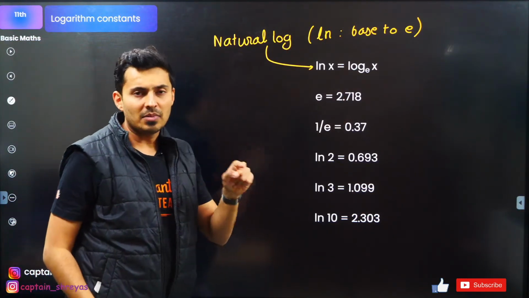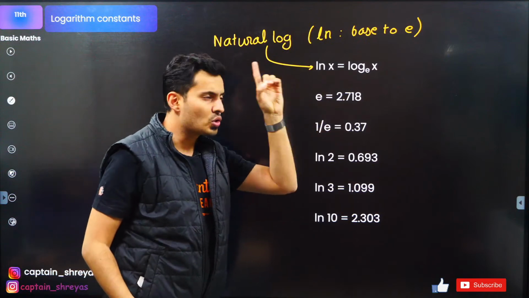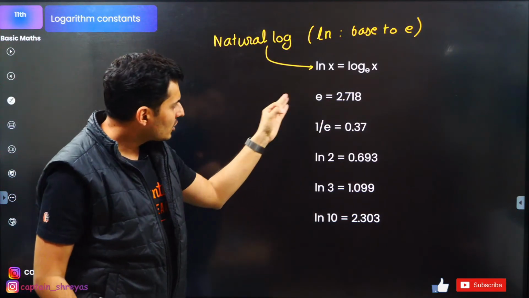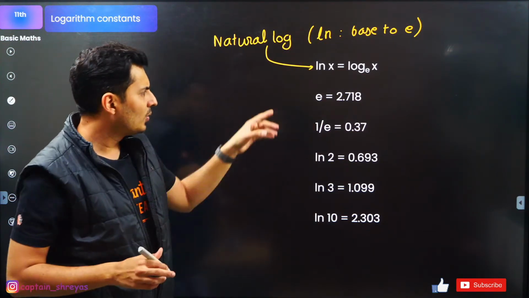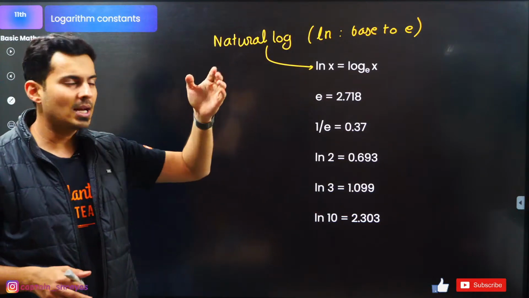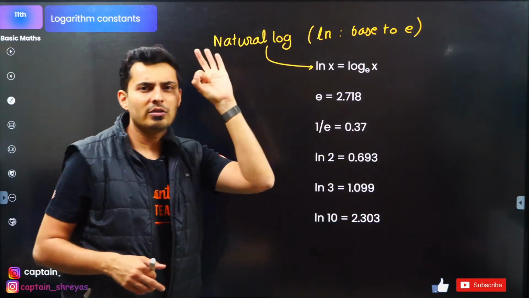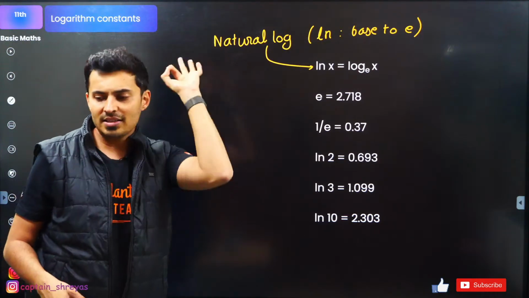E is a special number, the Napier constant, which is 2.718. You should also remember this value. Not that you will need it here, but maybe in some other chapter you might need it. And 1 by e also you should know, which is 0.37.